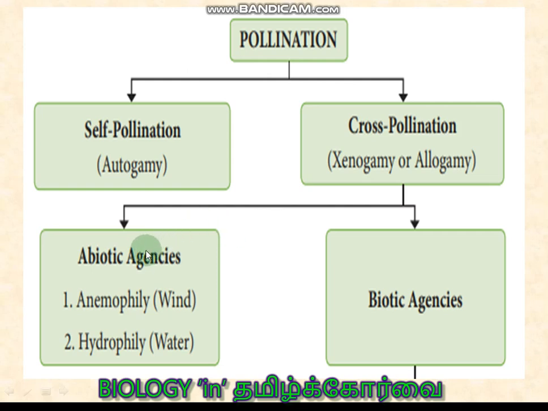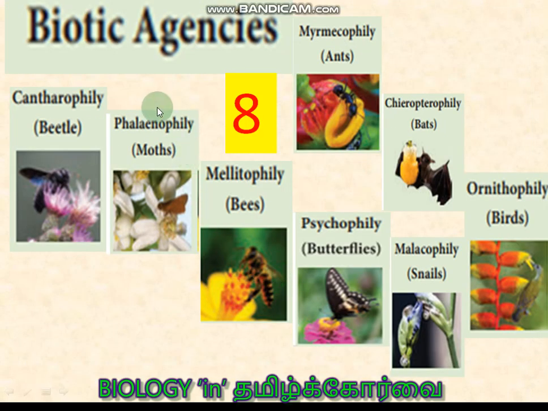Agents are broadly classified into abiotic agents and biotic agents. Abiotic agents have two categories: one is Anemophily, where pollination takes place by wind, and Hydrophily, where pollination takes place by water. And biotic agencies generally occur with the help of animals. Then it is called zoophily, under which, if it takes place by insects, it is called Entomophily.